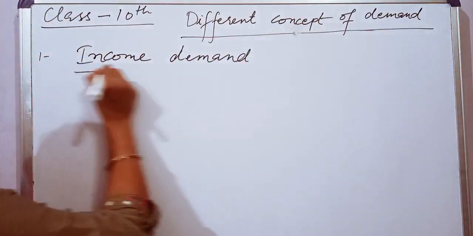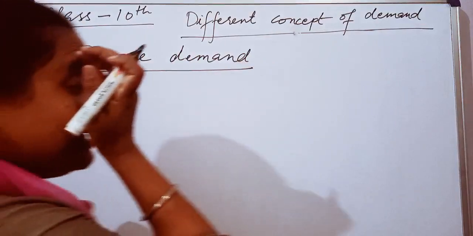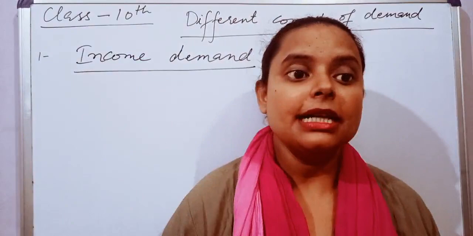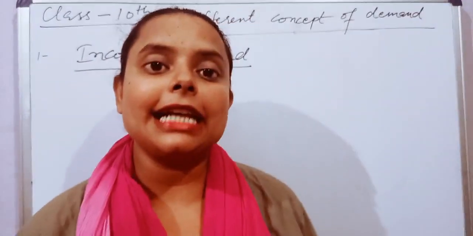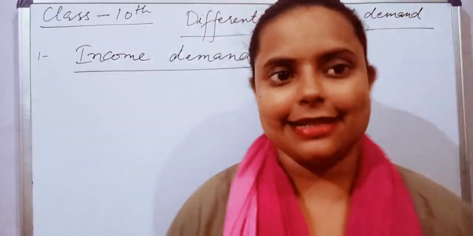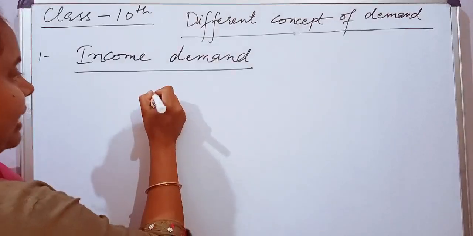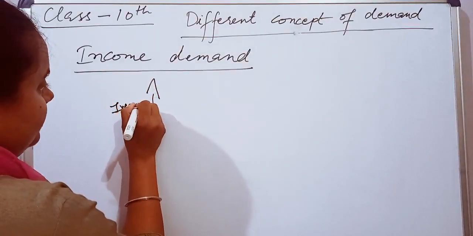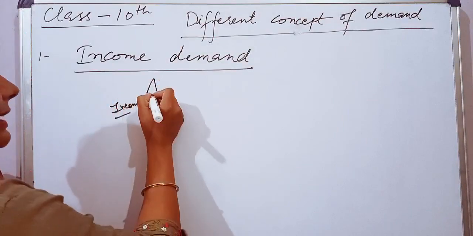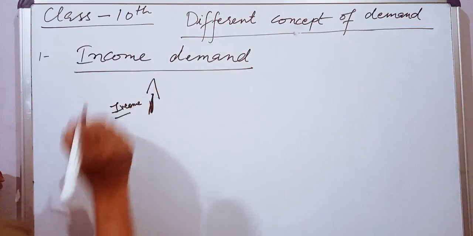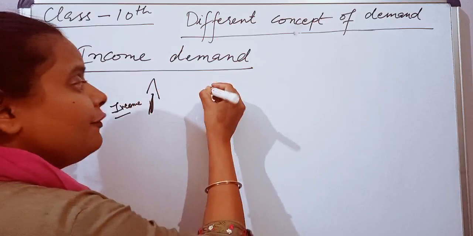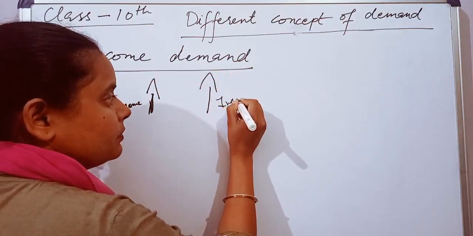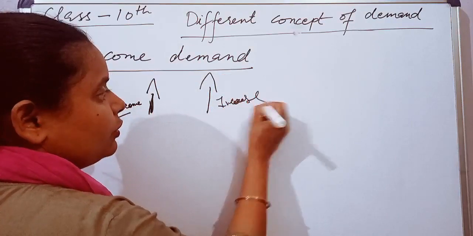First, income demand. It is very clear from the name. When the income of a consumer increases, the demand for a particular commodity will also increase.